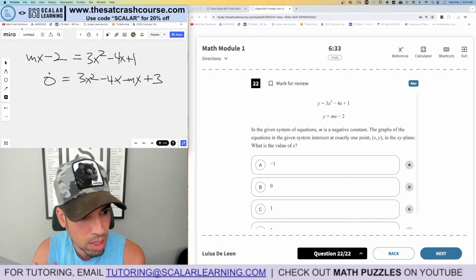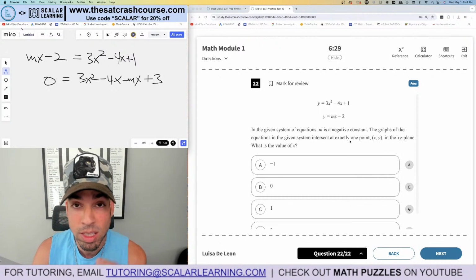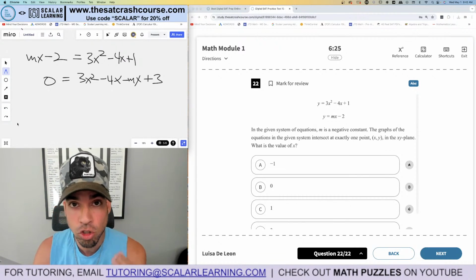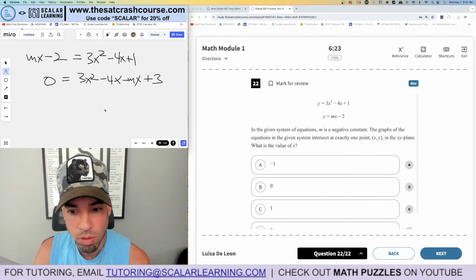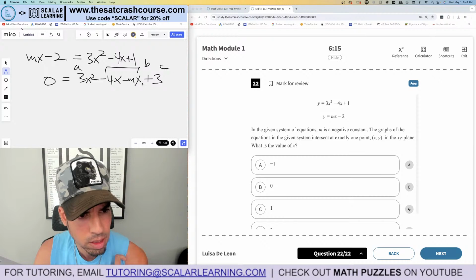Now that we've got this, what am I going to do? When they said intersects exactly 1 point, that means one solution to a quadratic. What should that remind you of? The discriminant. So in this case, for one solution, we want the discriminant to equal 0. The discriminant is b squared minus 4ac. What is my b coefficient?